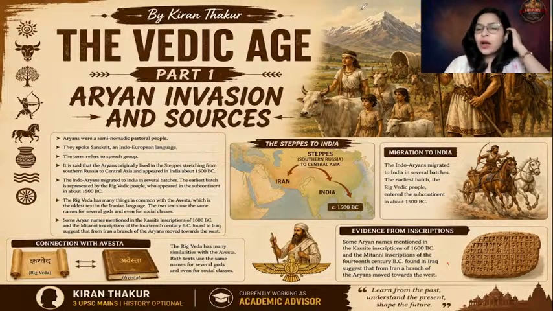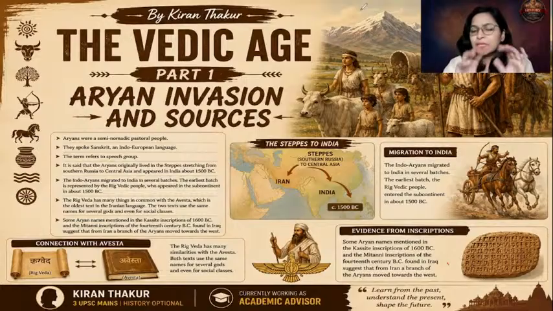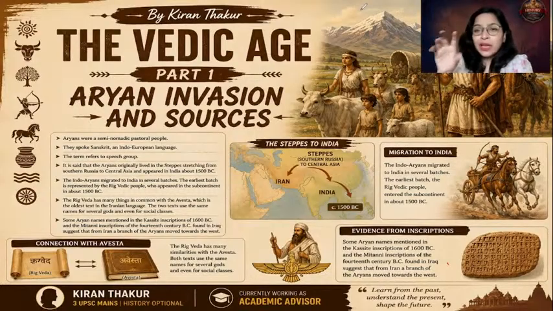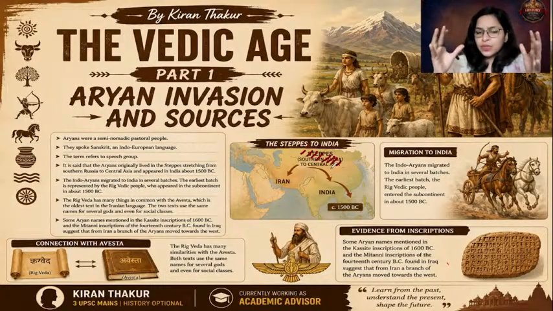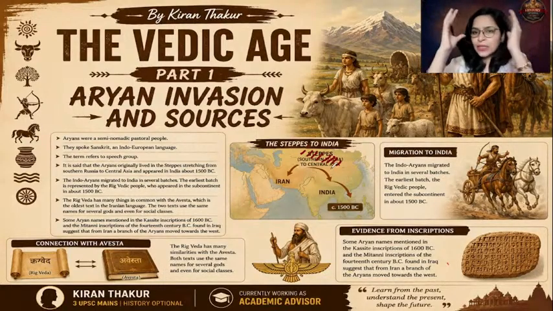First of all, Aryans were nomadic, semi-nomadic pastoral people who reared cattle. Cattle rearing was their primary occupation. These people were from the area of Central Asia, the steppes grassland. The steppes grassland in Central Asia is the area to the southern part of Russia. Can you see here in the map? This area is the steppes grassland area. So it is said that these Aryans, the nomadic people, used to stay in that area.